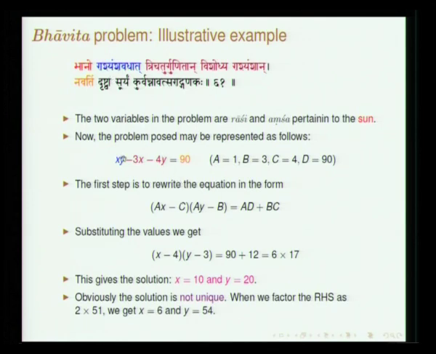Now from this you have to obtain the actual position. That is what he says. Suryam kurvan: if one is able to tell what the sun is, then this is the problem, and one can show that x is 10 and y is 20. So this is an example of a bhavita problem.